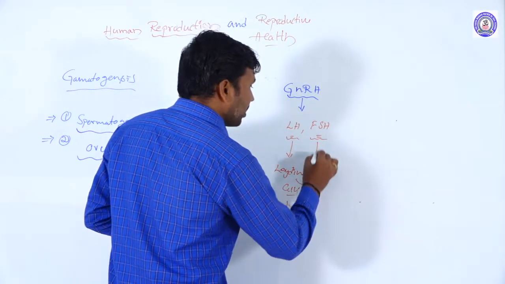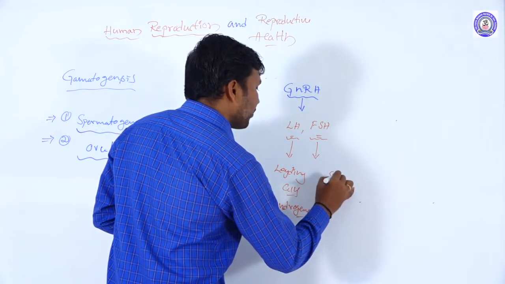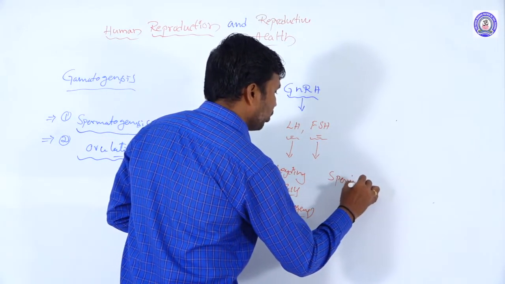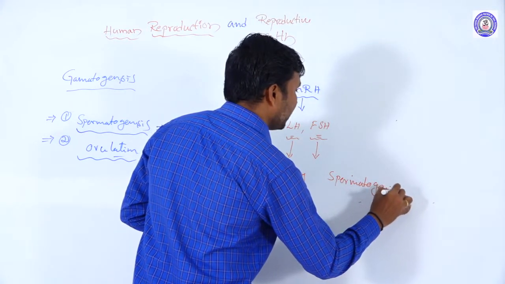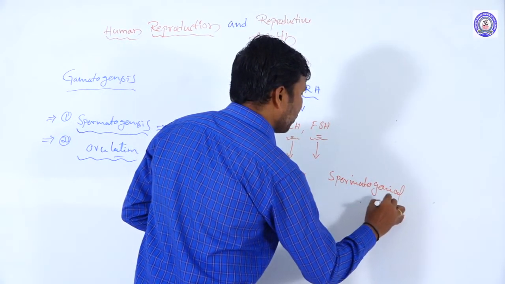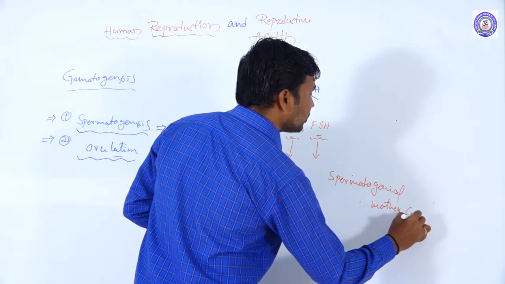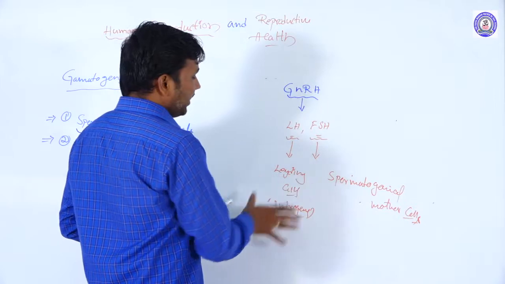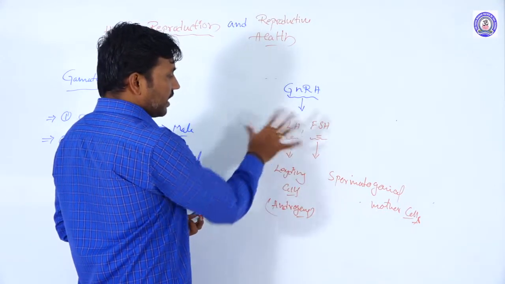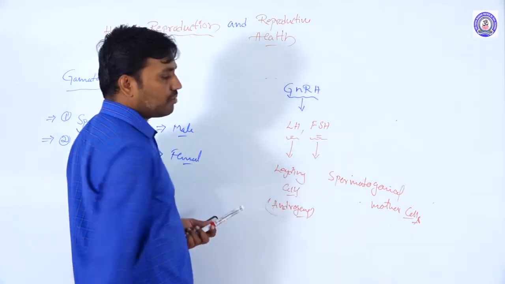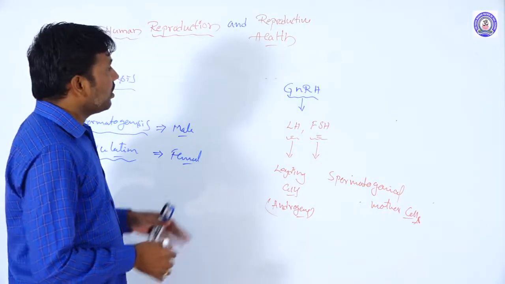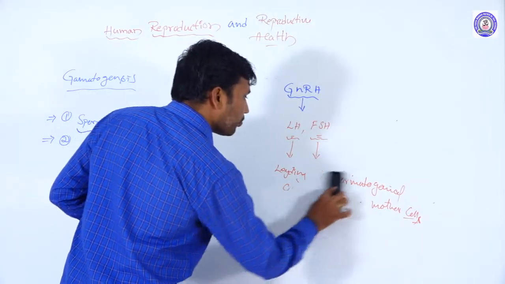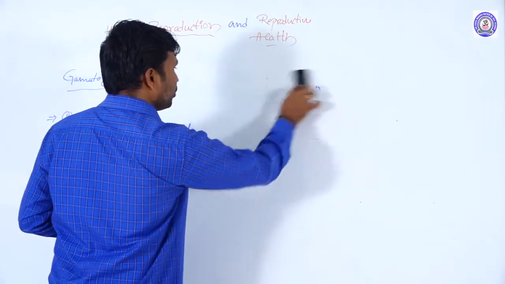In males, FSH acts on the spermatogonial mother cells. So Leydig cells respond to LH, and FSH makes the spermatogonial mother cells mature. Then we will see how the sperms mature and are produced.